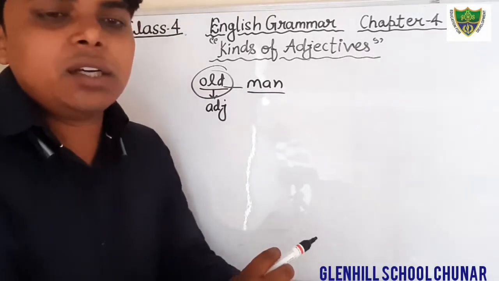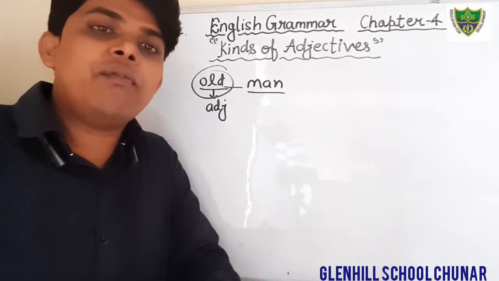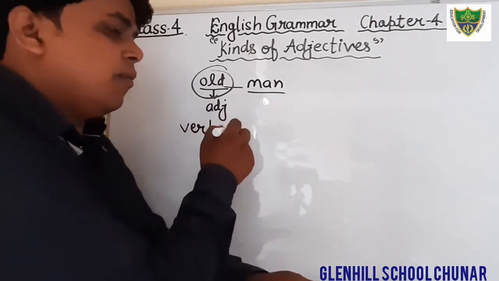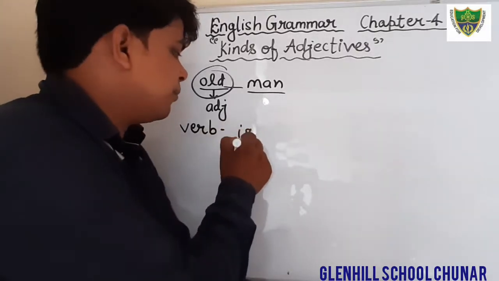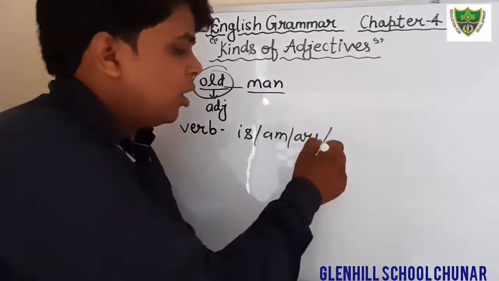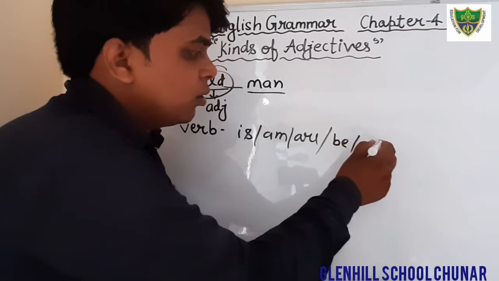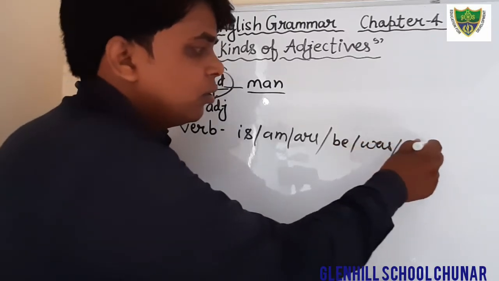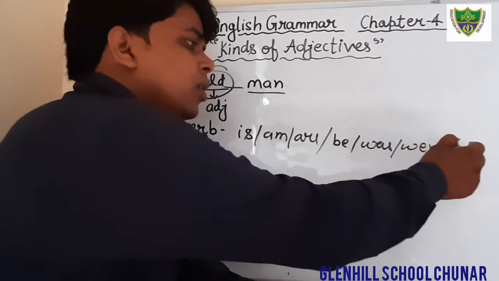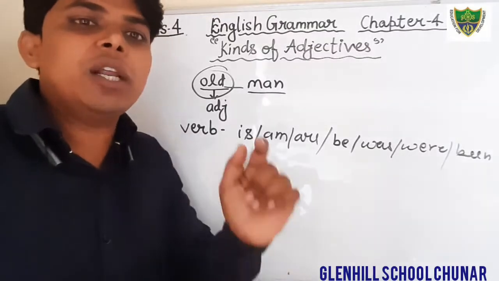And the second feature I have told you is that it generally comes after the verbs, the helping verbs. For example, is, am, are, be, was, were, been. There are so many helping verbs, and an adjective generally comes after the helping verb.